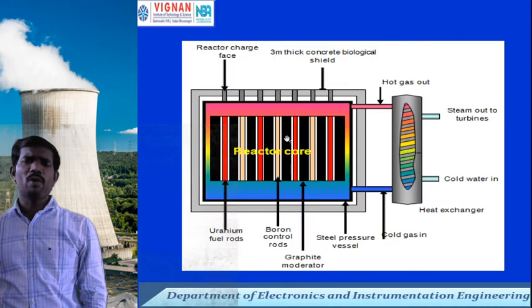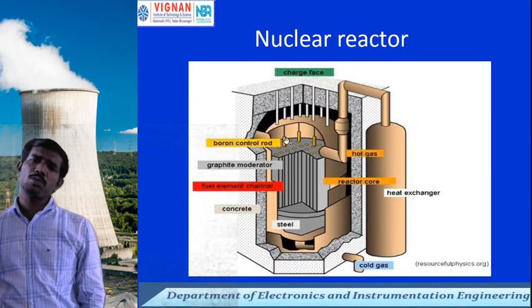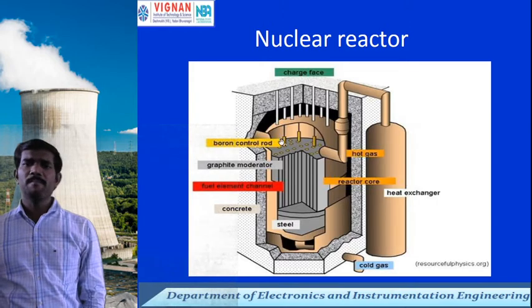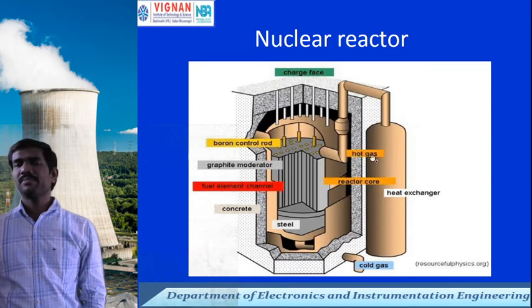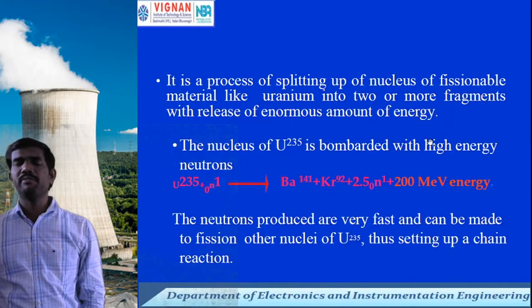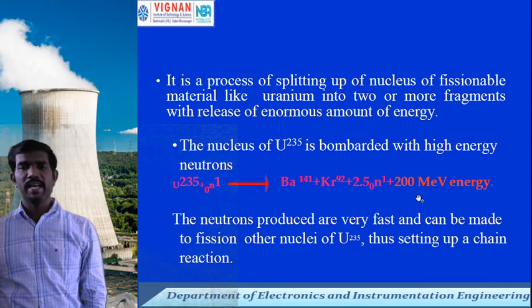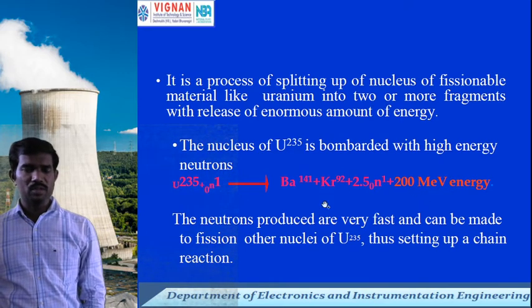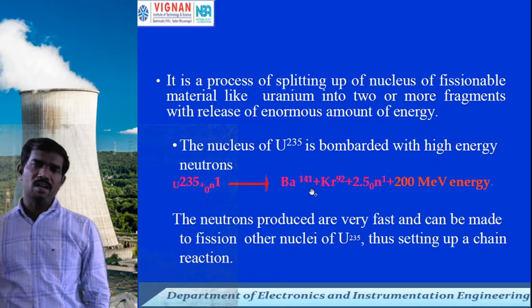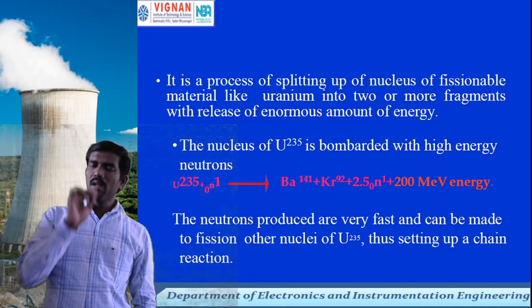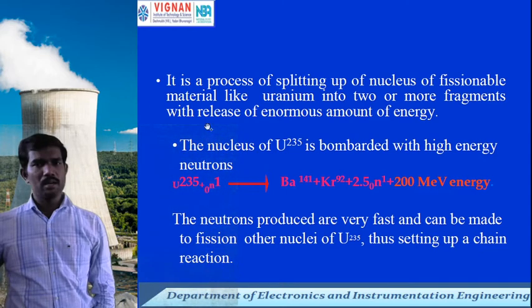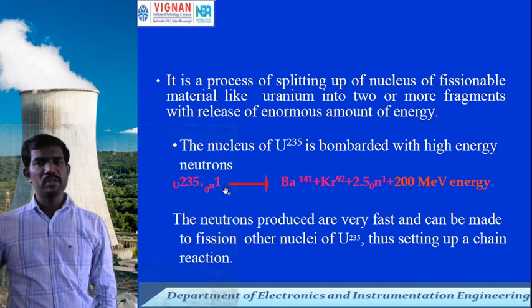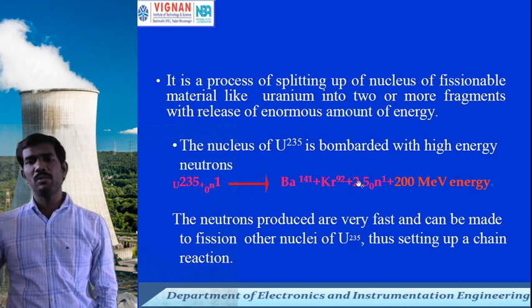So to produce a proper electrical power output, we can take the nuclear reactor. The main heart of the nuclear industry is the nuclear reactor. That nuclear reactor will give the nuclear energy. Almost 200 million electron volts of energy will be produced from the radioactive material. Uranium 235 will be bombarded with a neutron, which splits into two, as barium and chromium, giving 2.5 to 3 neutrons again.